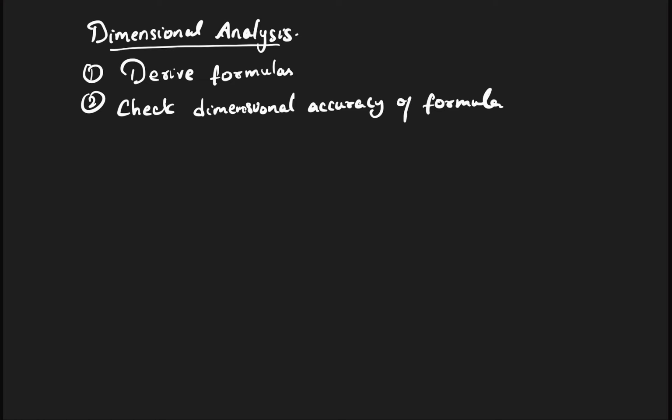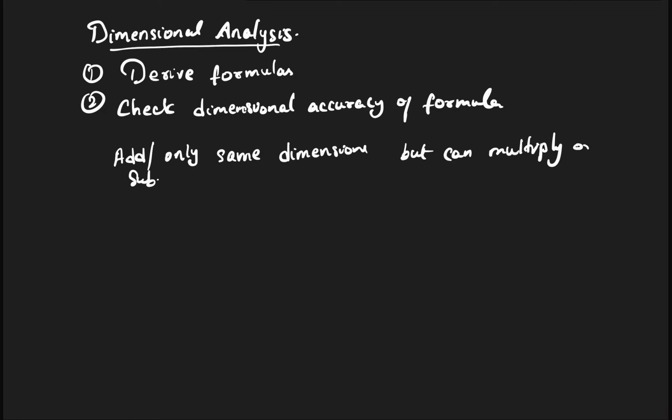Principle of homogeneity means you can add only, or subtract only, same dimensions, but multiply or divide any dimension. This is known as the principle of homogeneity.